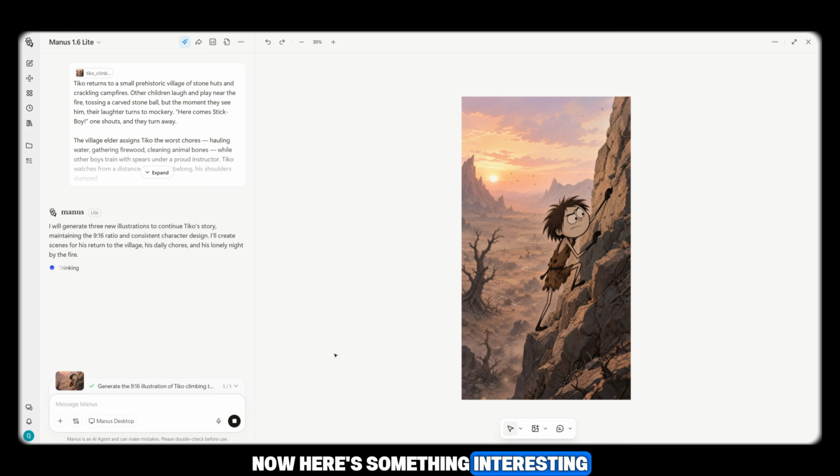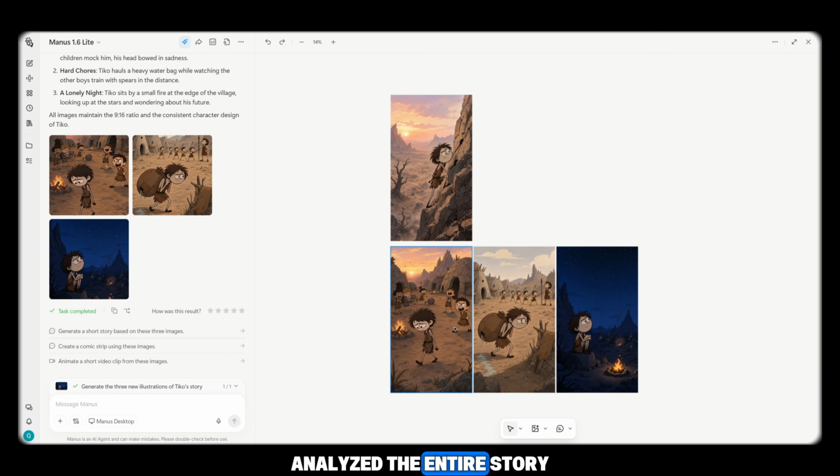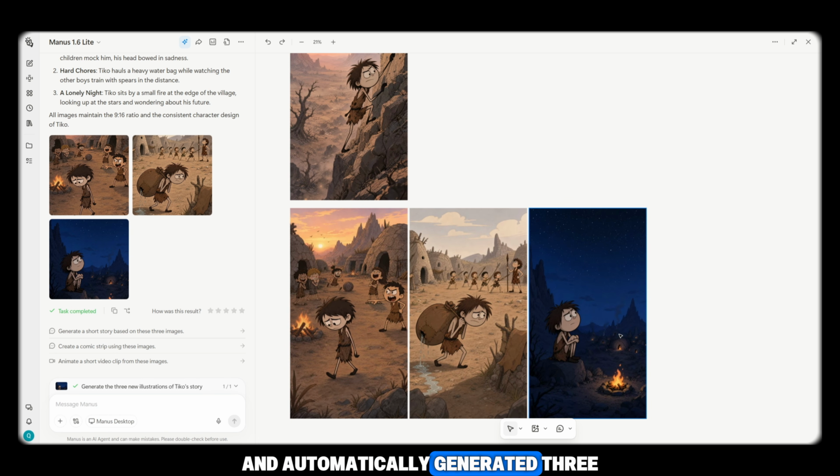Now, here's something interesting. This time, instead of using only the image prompt, I accidentally pasted the video prompt along with the story prompt. Surprisingly, Manus AI analyzed the entire story and automatically generated 3 different images based on the story itself. As you can see on the screen, all 3 images were generated beautifully with impressive quality. So if you prefer, you can generate images either by using individual image prompts or simply by using the story prompt. Both methods work. It depends entirely on your preference.